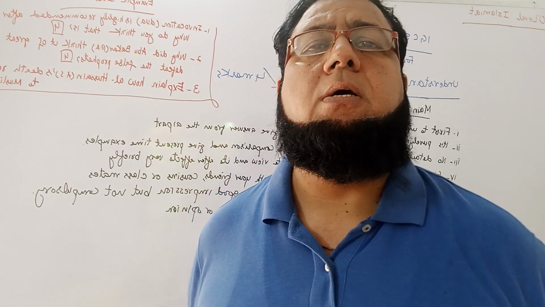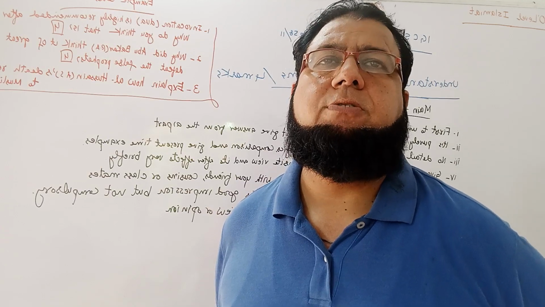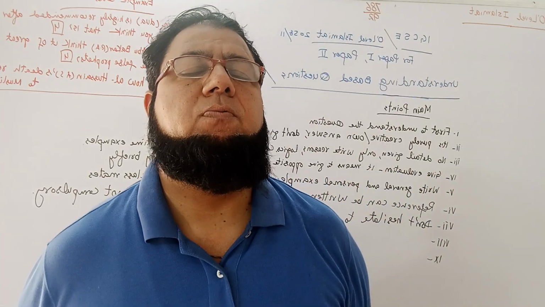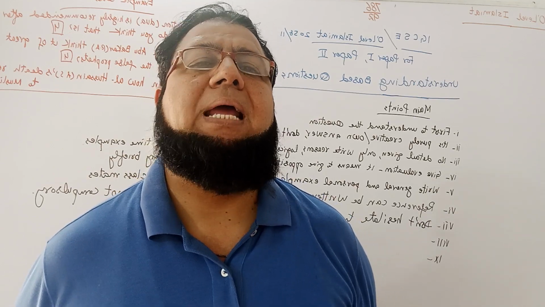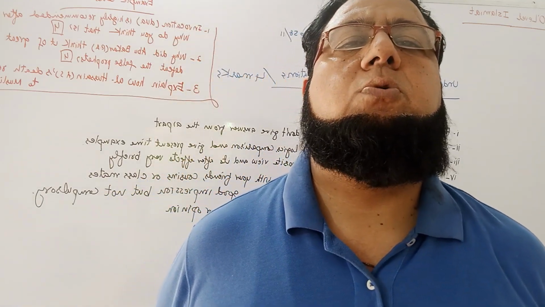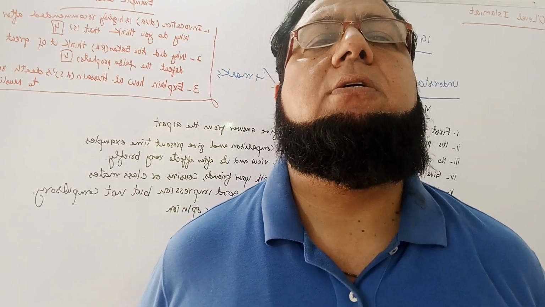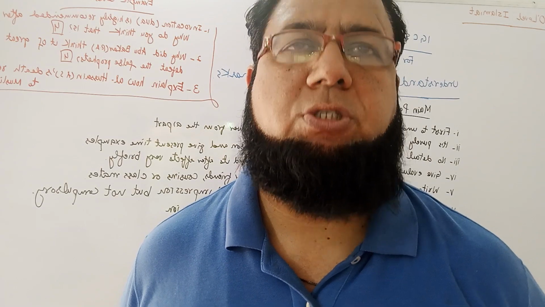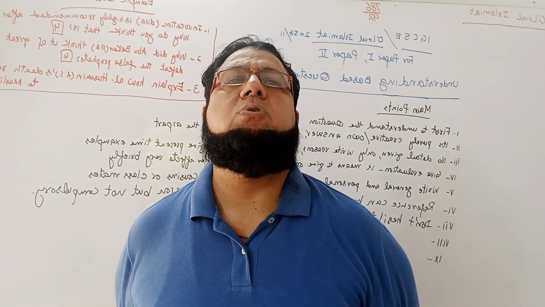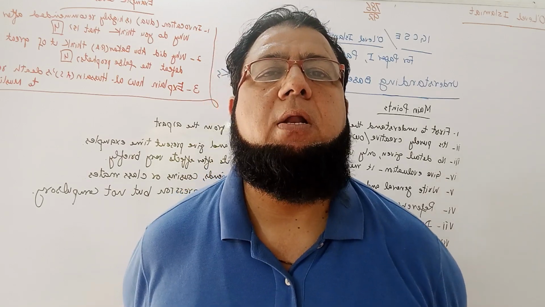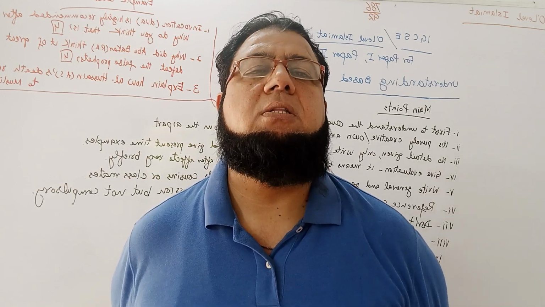Today I'll give you the lecture about understanding based questions. It means how we can answer the short questions, because in Paper 1 and Paper 2 there are four questions to attempt. Every question's B part is called an understanding based question. So there are 16 marks in Paper 1, and similarly 16 marks in Paper 2. So there are 32 marks.